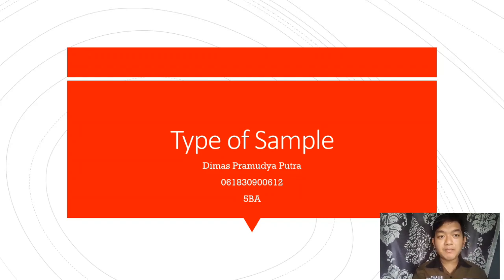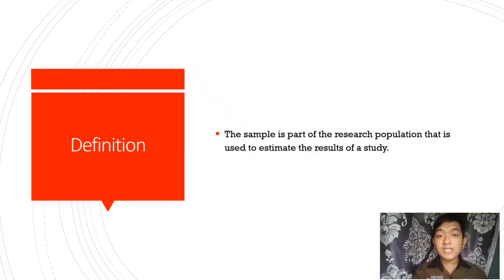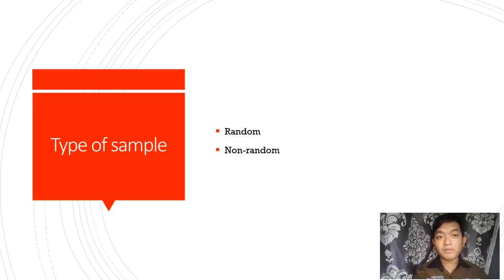Today I want to explain about the types of sample. What is a sample? A sample is a part of a research population that is used to estimate the result of a study. There are two types of sample. There are random and non-random.